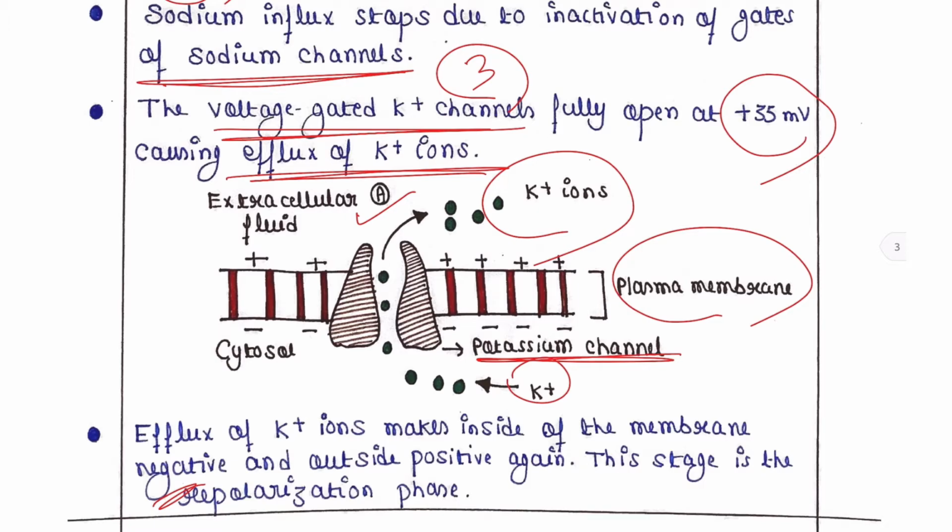They are positively charged ions that will make the outside positive again and the inside negative. This stage is the repolarization phase because polarization is again established. So after depolarization, here we have found the repolarization phase.